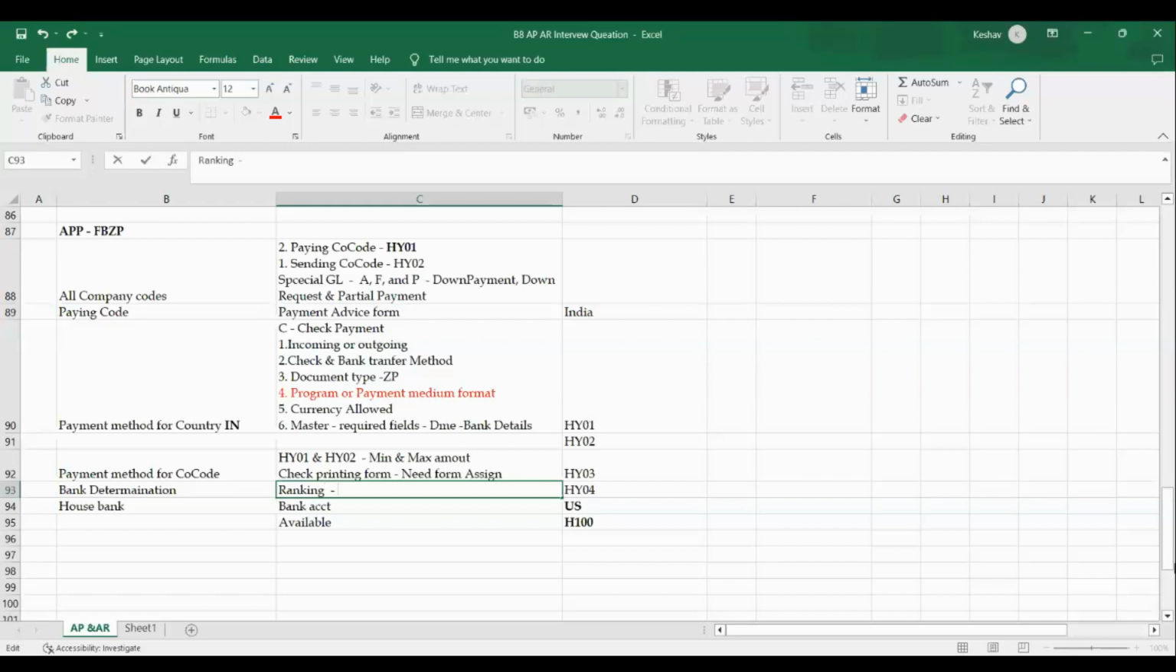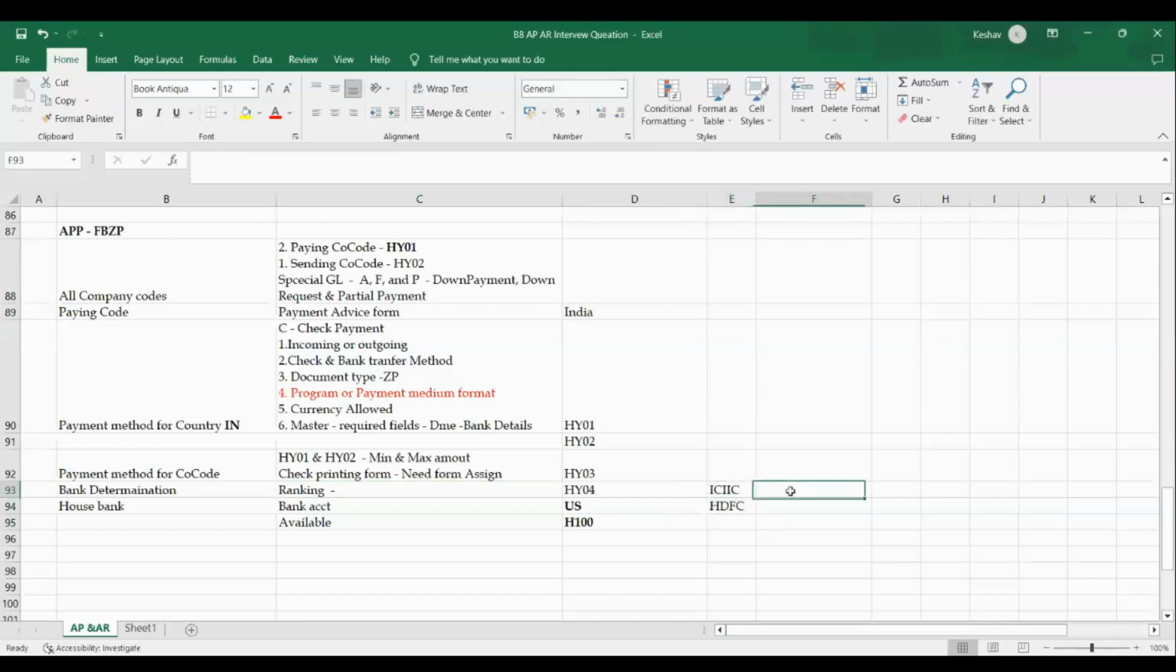Generally you are using more than one bank, especially ICICI Bank and HDFC Bank, you are using two banks, right? So which one is the priority to make a payment? I am interested in making the majority of the transactions through ICICI Bank, so I give it ranking order one.